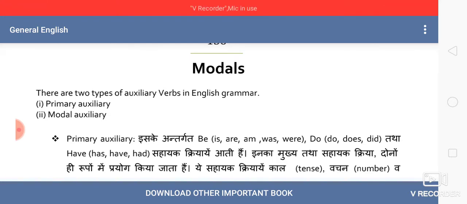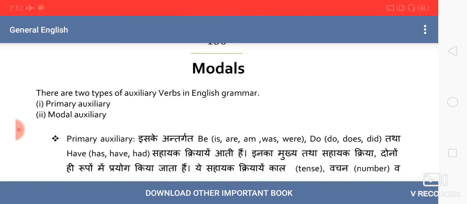Unlike other primary auxiliaries, English modals or modal verbs cannot stand alone. You must have seen cases where a primary auxiliary is followed by a main verb, and sometimes after a primary auxiliary there is no main verb.